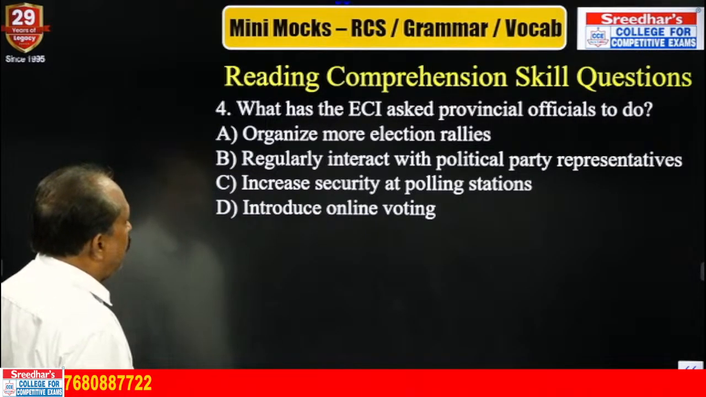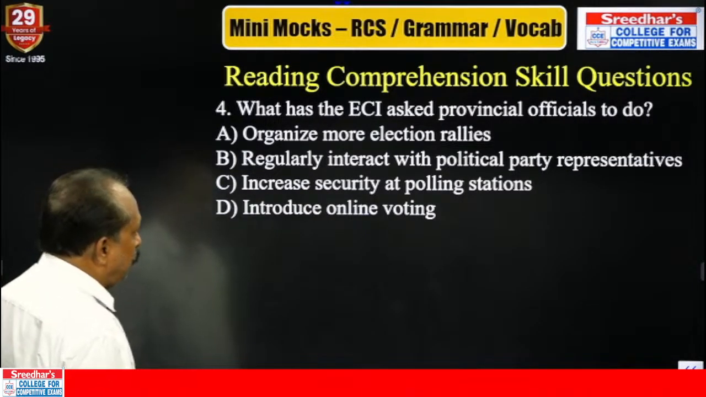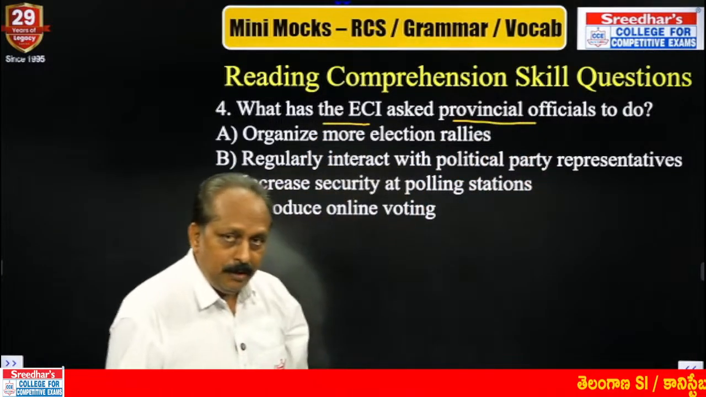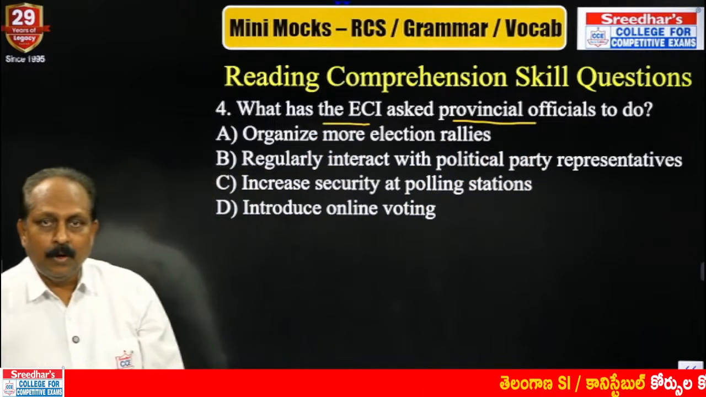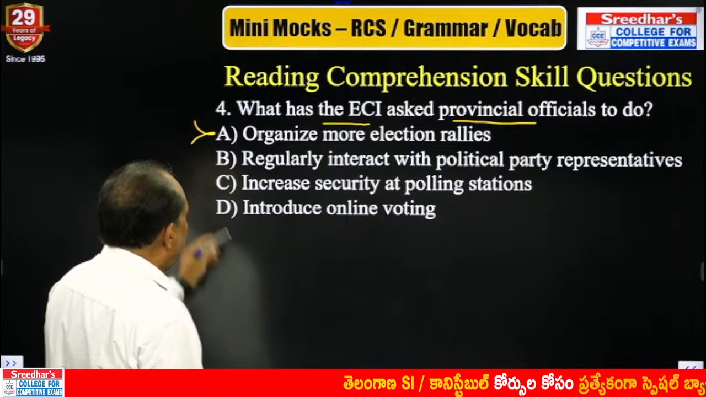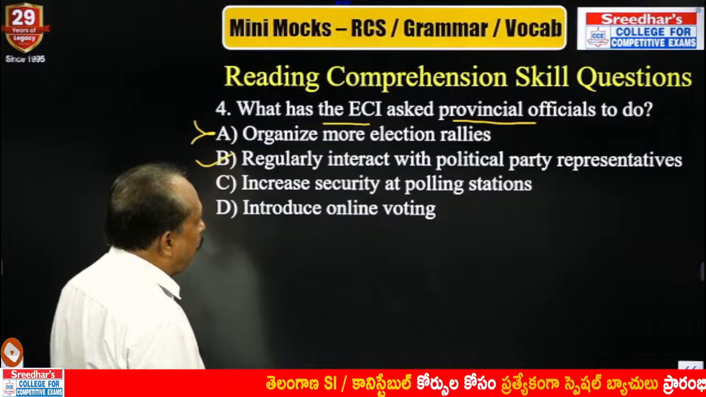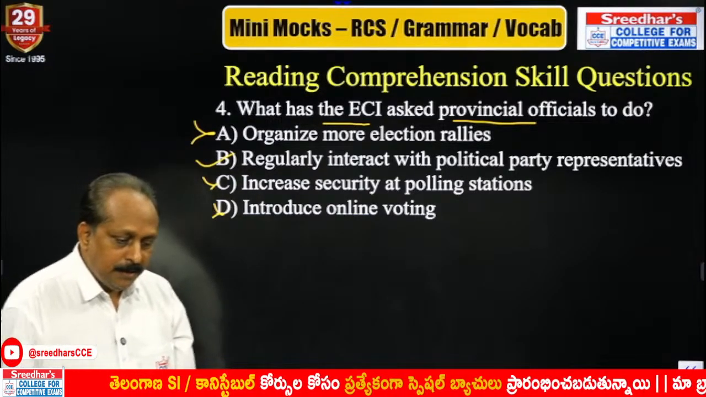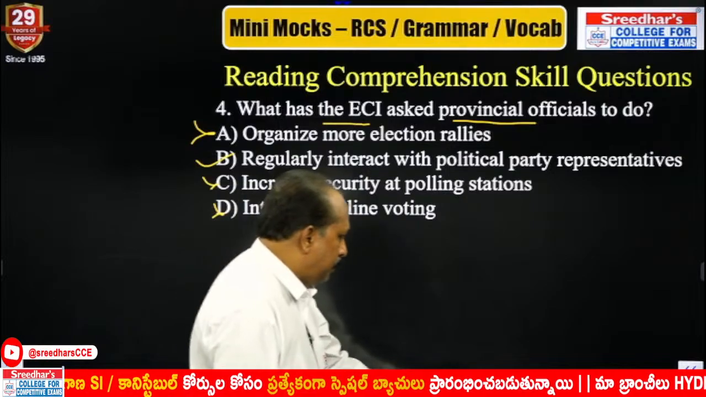What has the ECI asked the provincial officials to do? ECI has asked its provincial officials to do something. What exactly is that? Organize more election rallies, regularly interact with political party representatives. Clearly mentioned. All the questions are based on explicit information.